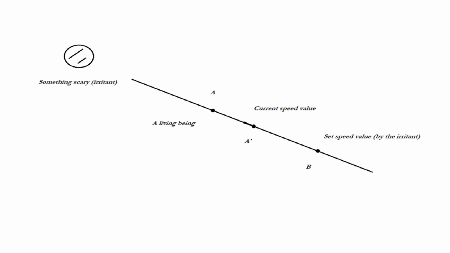The quantity of irritation sets the quantity of velocity, and the quantity by which the velocity should increase or decrease, the quantity of acceleration or deceleration. A living being always has a speed of movement. Even if it is zero, the living being is at rest.